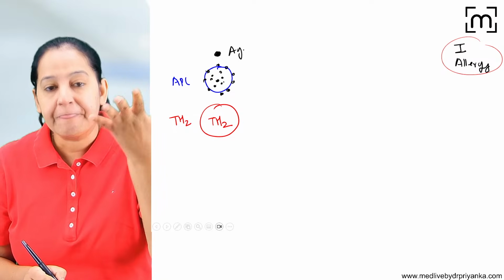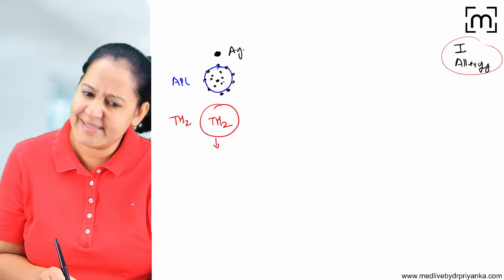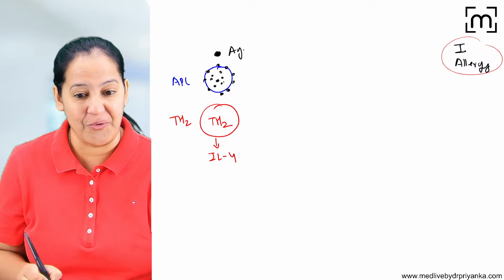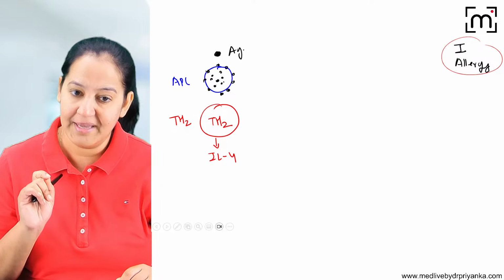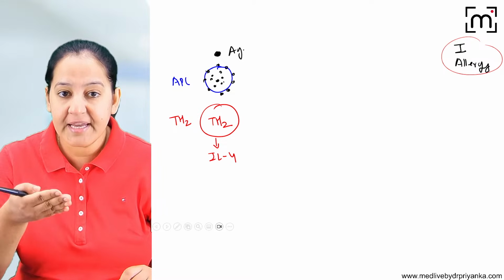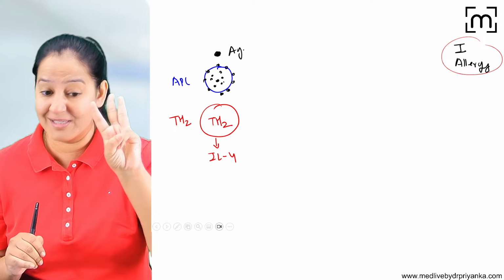They will get activated. On activating, what do they do? They secrete cytokines. They secrete many cytokines, but the most important is interleukin 4. This interleukin 4 will go to the next cell, the third cell. 5 cells will come. This is the third cell.